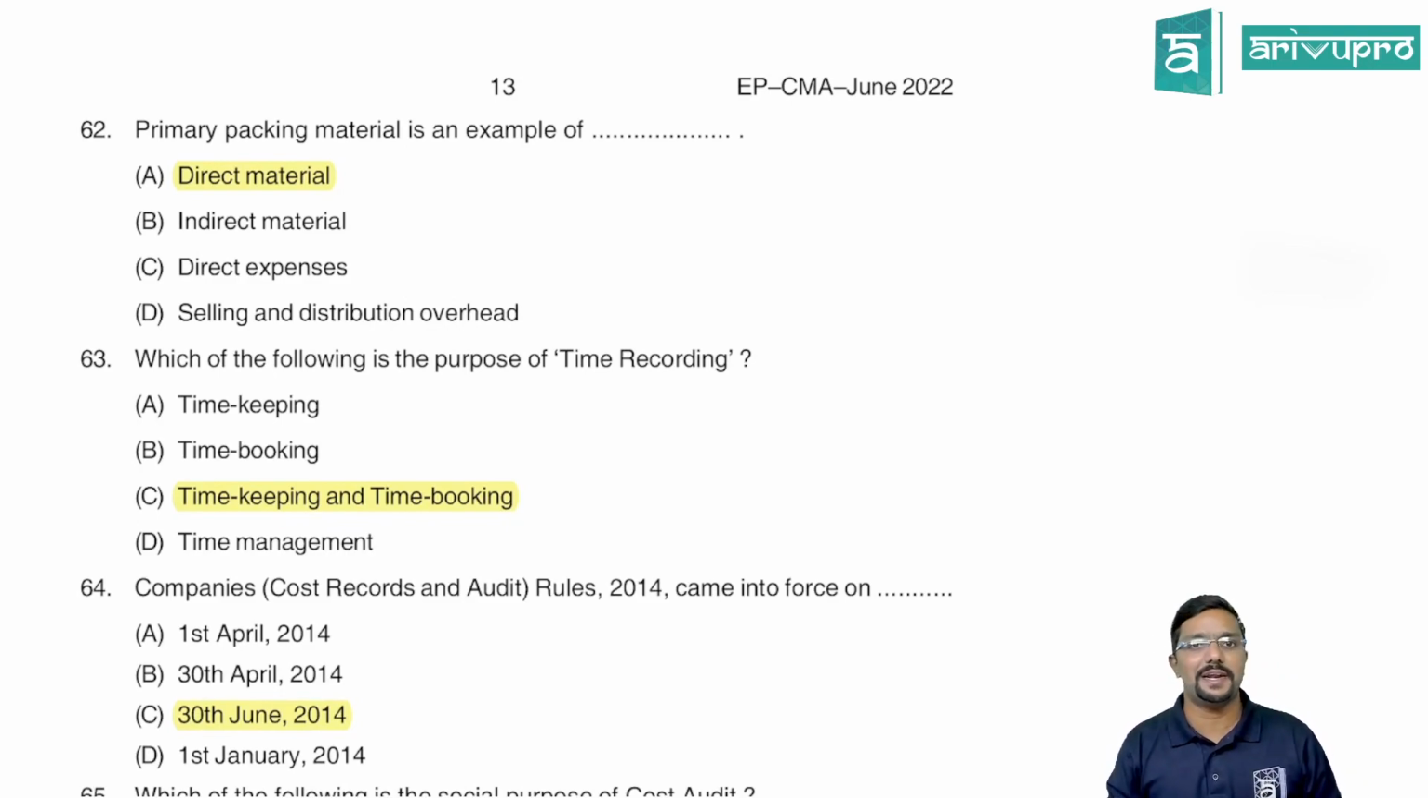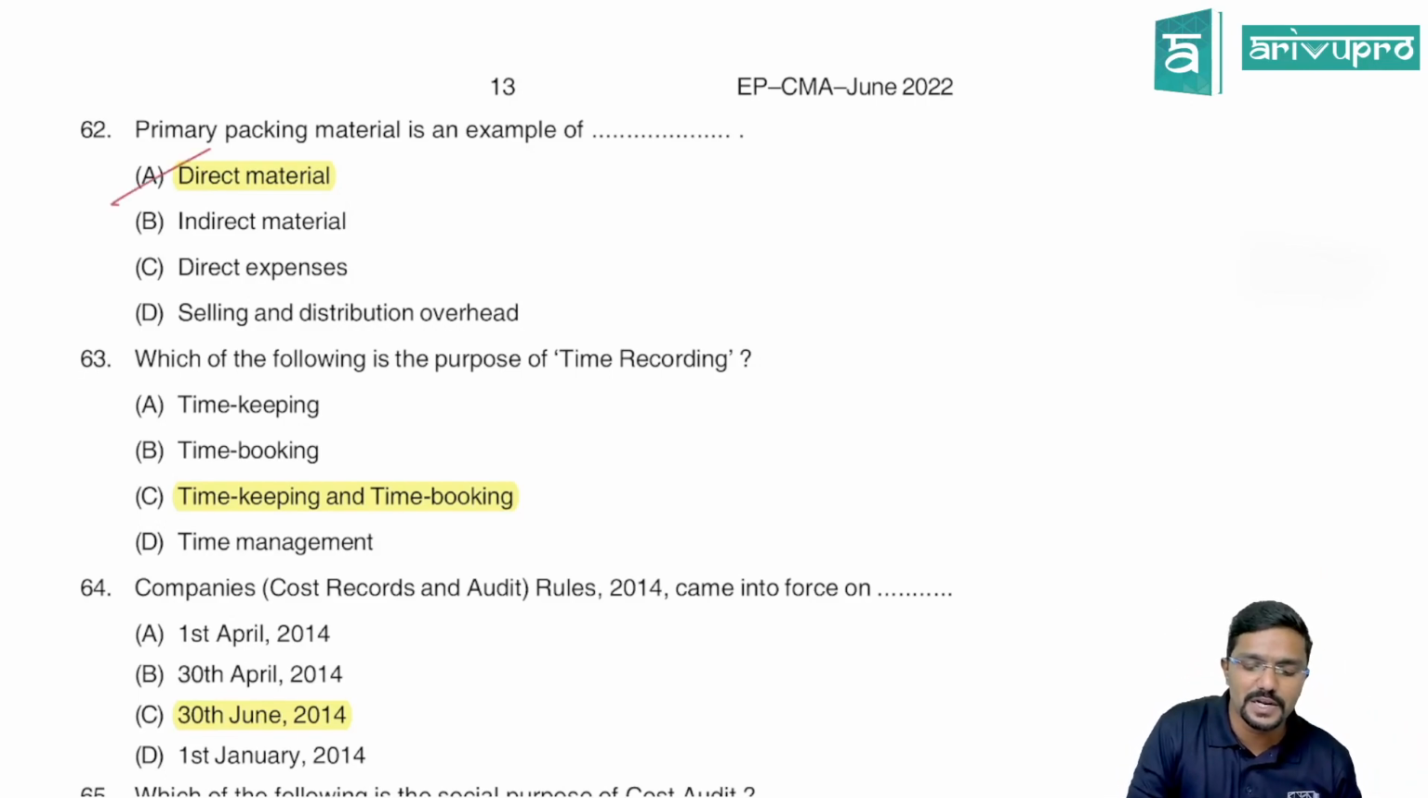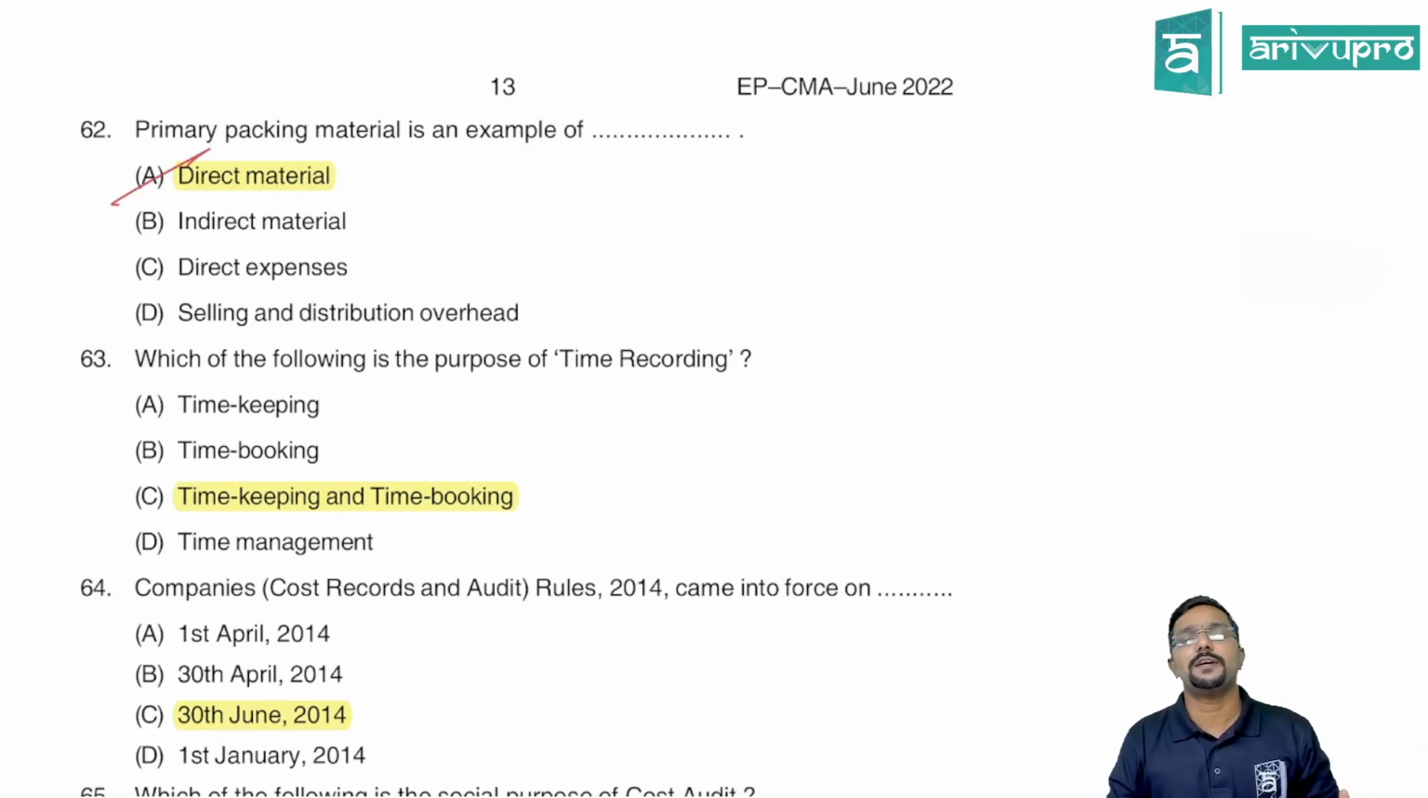Next, primary packing material is an example of what? It is always direct material. It is a part of the first chapter. Whatever questions we are discussing are a part of the first chapter, where I have clearly given the examples for direct material. So one of the examples for direct material is primary packing material.